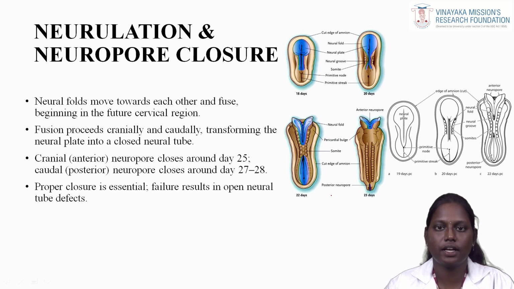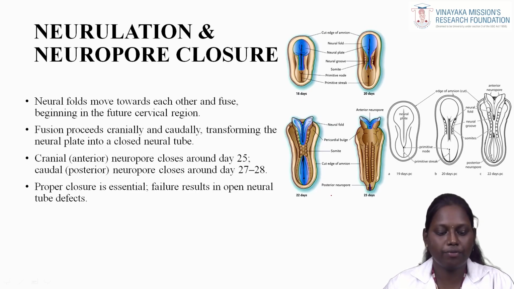Neurulation is the process that occurs next to gastrulation. Gastrulation occurs in the 3rd week of intrauterine life, and neurulation occurs in the 5th week. Neurulation is the process by which the whole CNS and the peripheral nervous system are going to be developed.